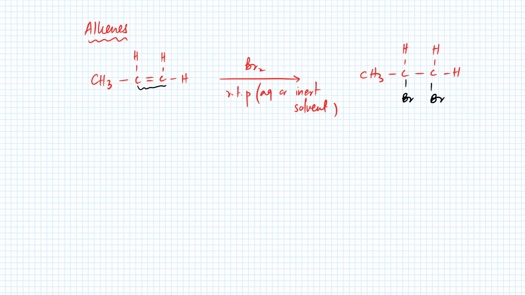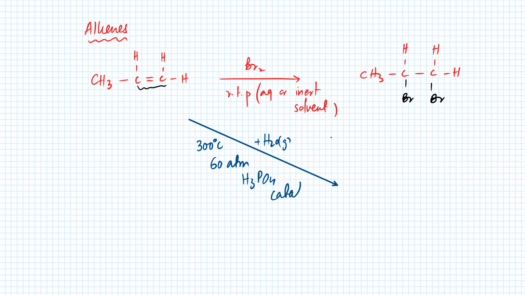Then you had another reaction for alkenes, and that was hydration. That was with water. Water was in the form of steam. The temperature was 300 degrees centigrade, and it was 60 atmosphere pressure, and you had phosphoric acid, which was used as a catalyst.